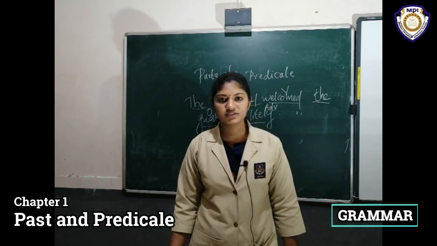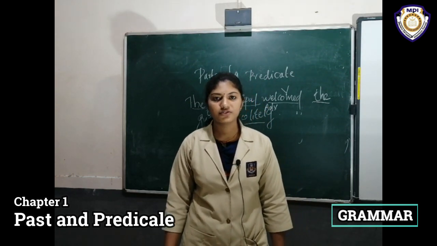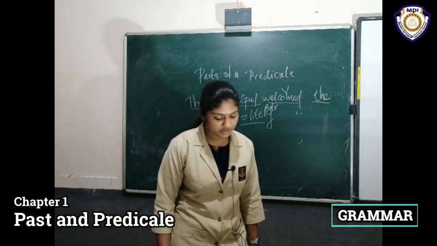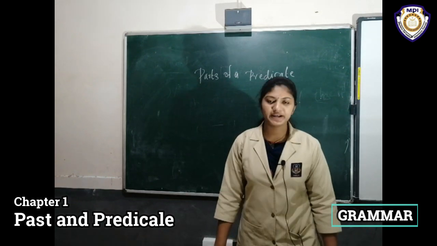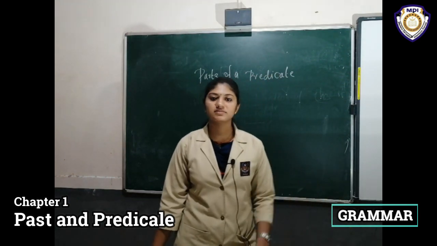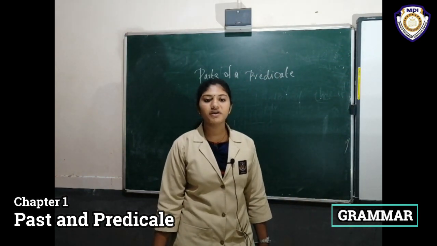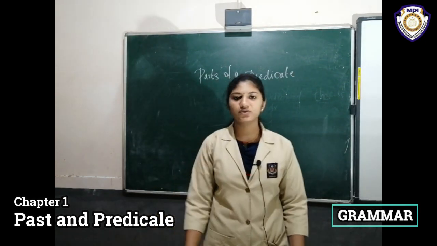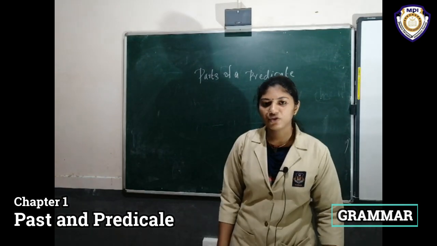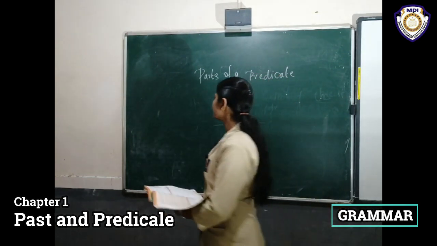Exercise number 1. First one. Look at your textbook. Circle the predicate in the sentence. Here some sentences are given below. All of you find out the predicate. Subject plus predicate. It's very simple. You have to find out the predicate. Okay. First sentence.